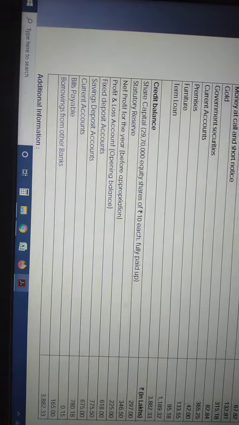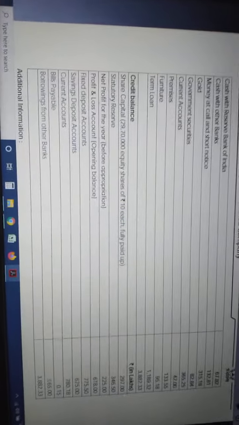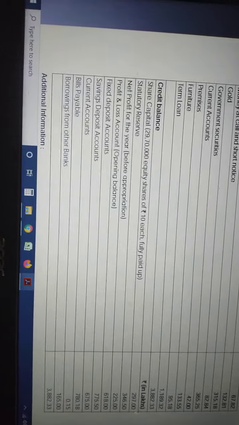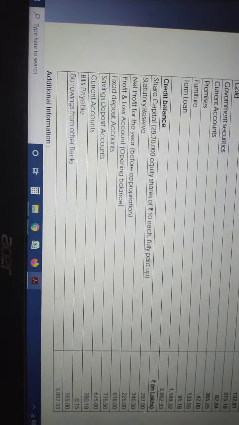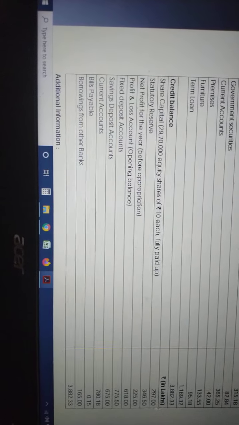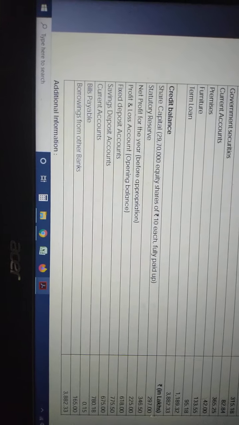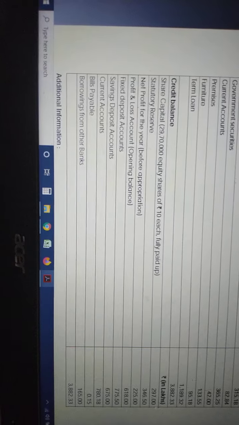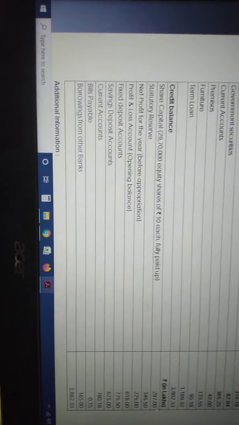You have to remember all these items, number wise. First, what is the nature of the item? Whether it is a liability, asset, income or expenses. Then if it is a liability, which schedule? That also you should remember. Before working out the answer, you should try to remember the nature of the item and the schedule number also.